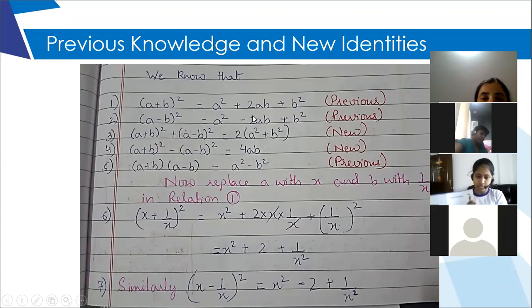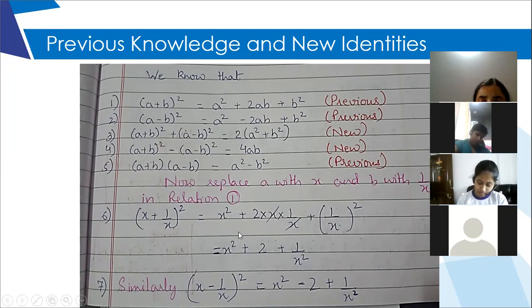On the right side also, we'll do the same thing. Wherever a is written, I have written x. Wherever b is written, I have written 1 upon x. So it will become x square. Keep comparing it with the first one. 2 into a into b, so here it will become 2 into x into 1 upon x, plus b square, so plus 1 upon x whole square. Now in the middle term, x is there in the numerator and x is there in the denominator also, it will cancel.